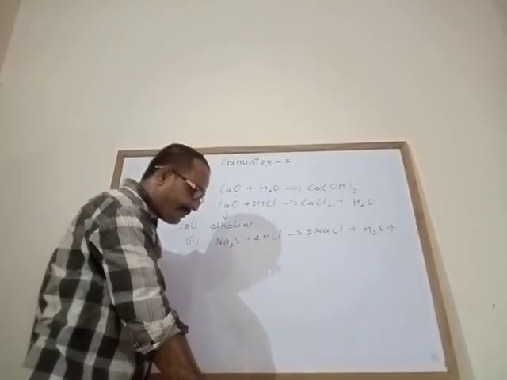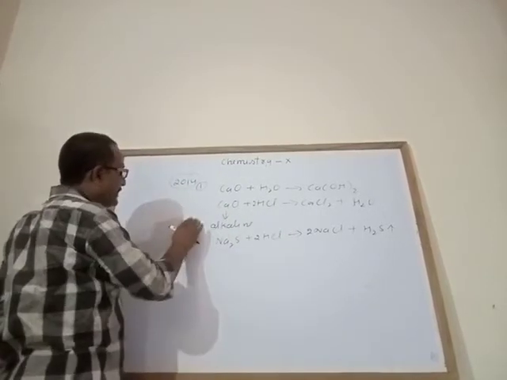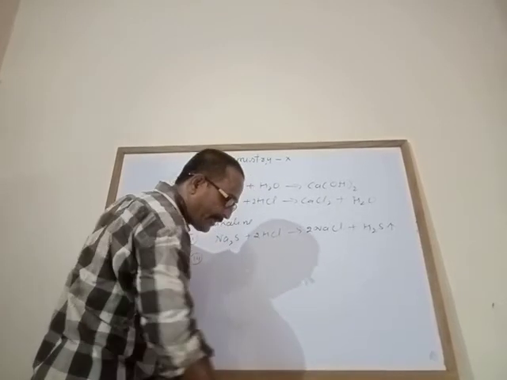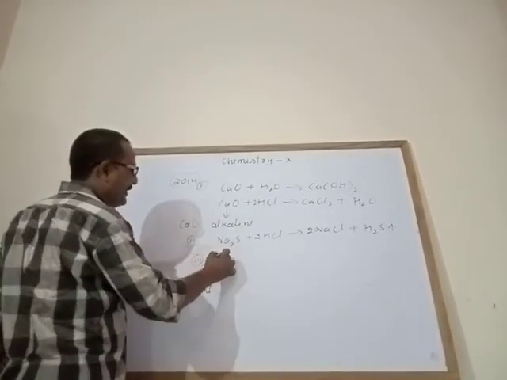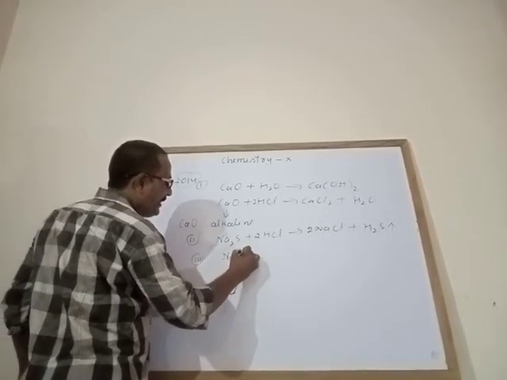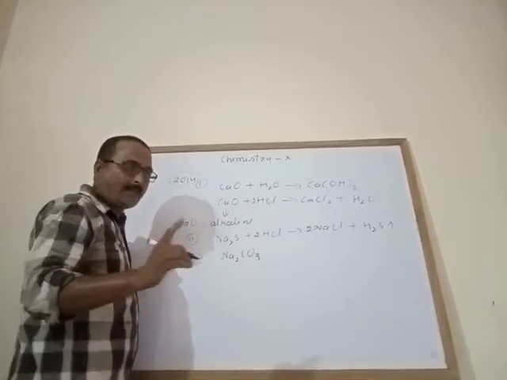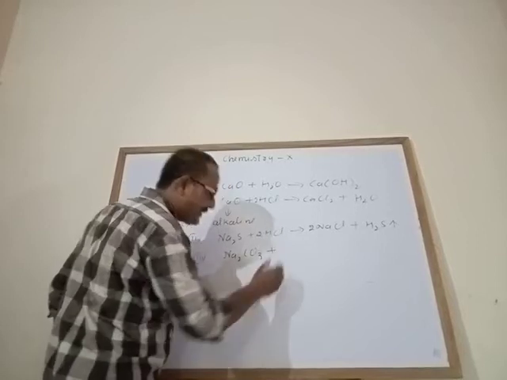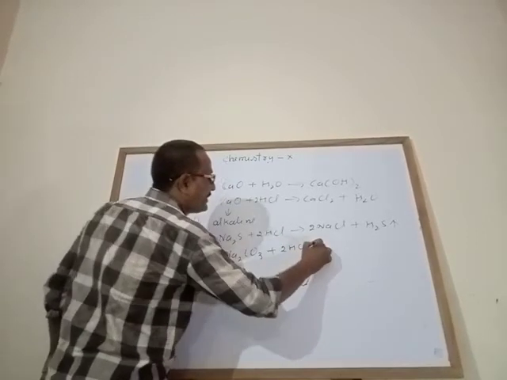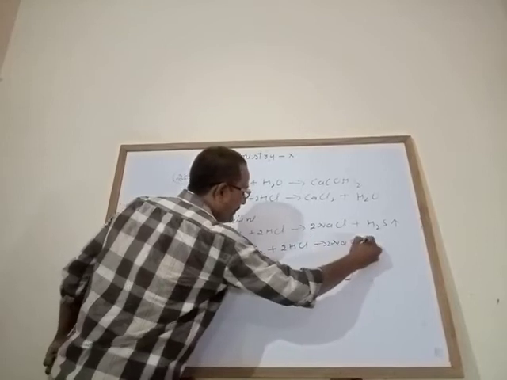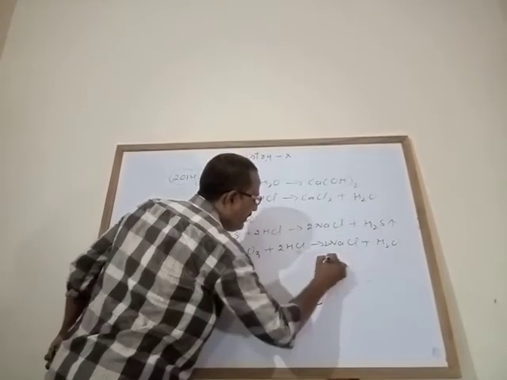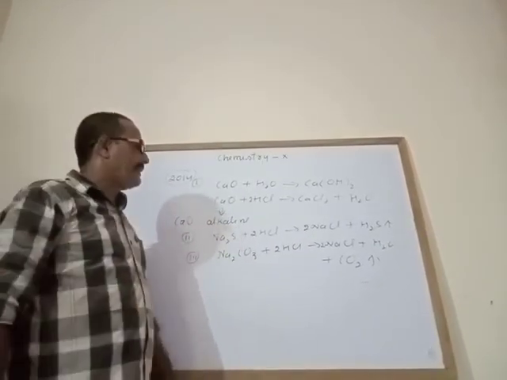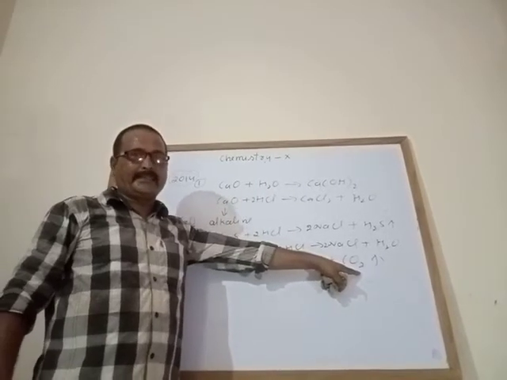Next one, 2014, third one given. State your observation when dilute hydrochloric acid is added to sodium carbonate. You know that when a metallic carbonate or bicarbonate reacts with hydrochloric acid, 2HCl, it forms sodium chloride, water, and a gas, that is carbon dioxide gas, which is colorless, odorless, tasteless.